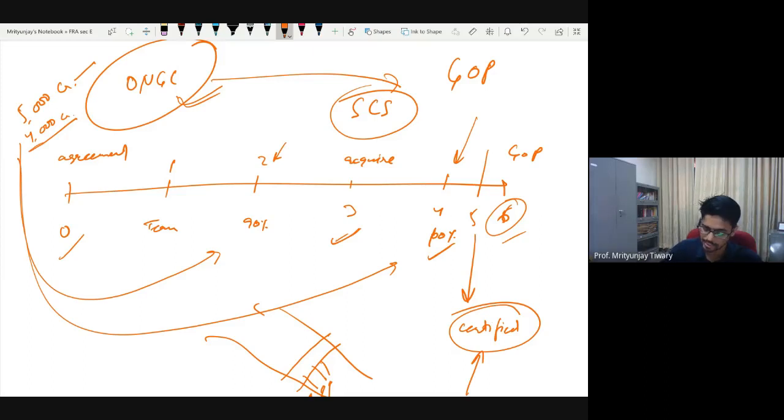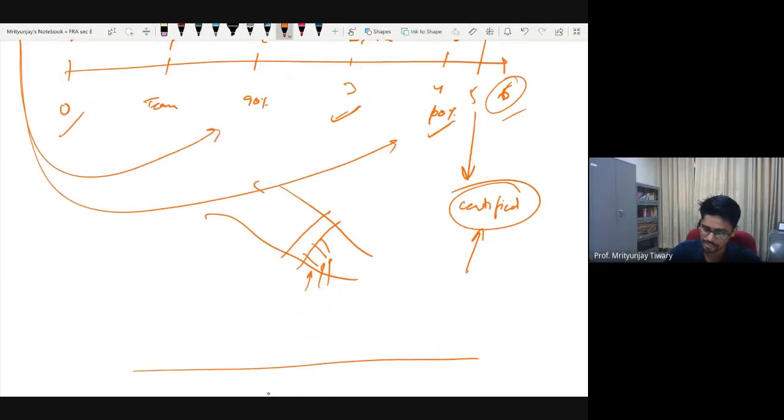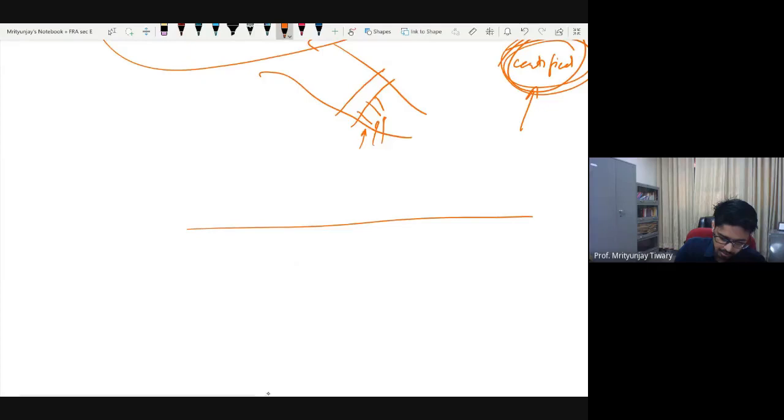Let us say we go ahead and recognize the revenue on day 5 when the certificate has been received that okay, yes, job has been completed to my satisfaction. How will the income statement look like? Income statement in year 0, 1, 2, 3, 4, 5, and 6. So let's say sales and expenses. How will the revenue be in all these years? 0, 0, 0, 0. And in year 5, suddenly there will be a 5,000 crore ka revenue, right?